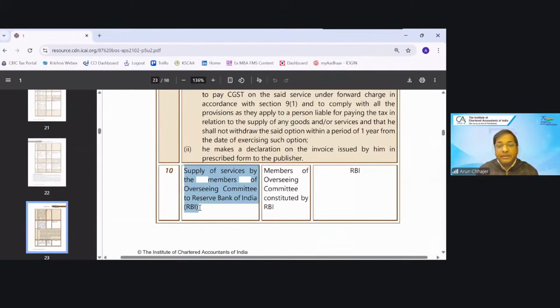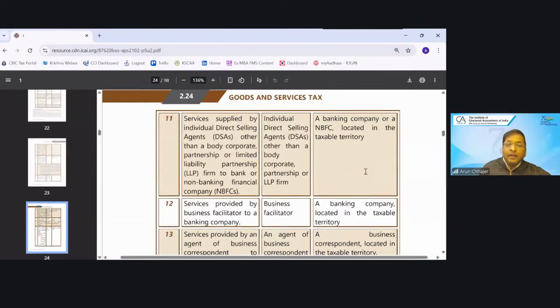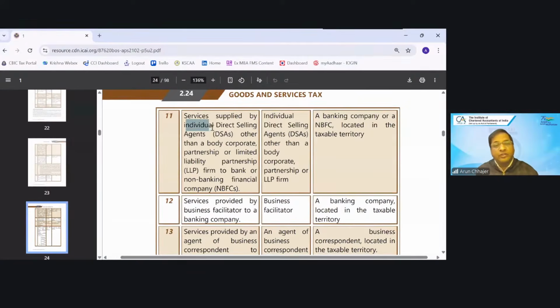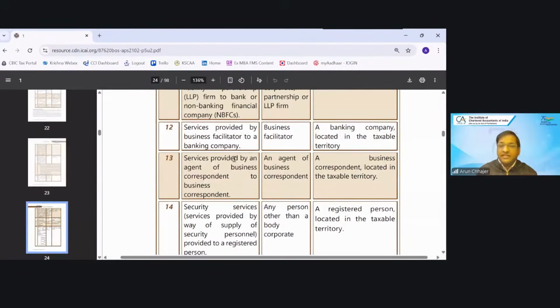Supply of service by a member of the overseeing committee to the Reserve Bank of India, then RBI will pay the tax. Again, the loan related to the individual. The point is, individual is important. They are not covering partnership companies, DSA. If the supplier is an individual DSA and the recipient is a banking company, then the banking company will pay the tax under RCM. Service supplied by the business facilitator or business correspondent, the banking company will pay the tax under RCM.